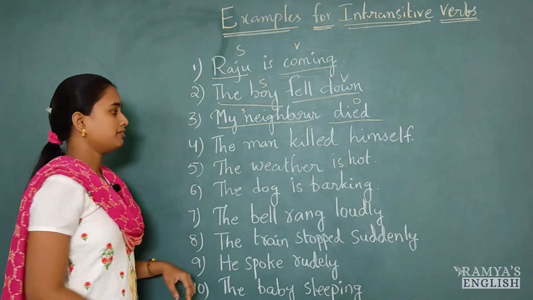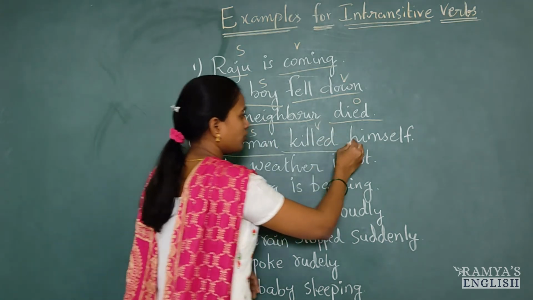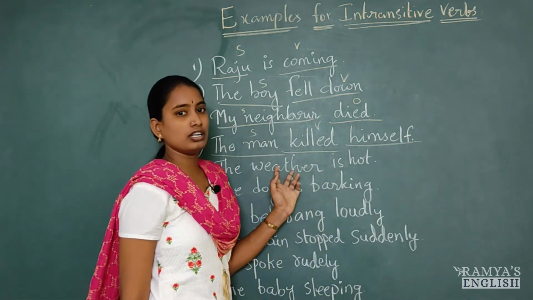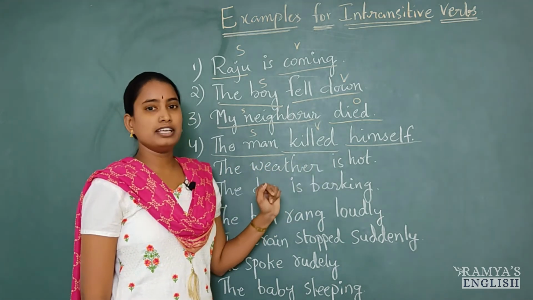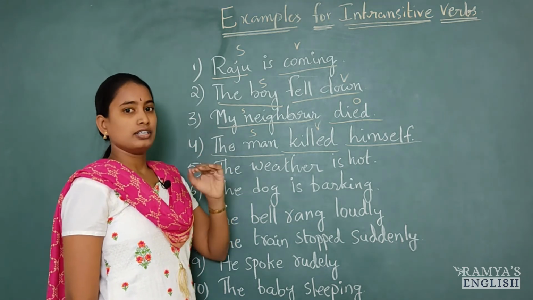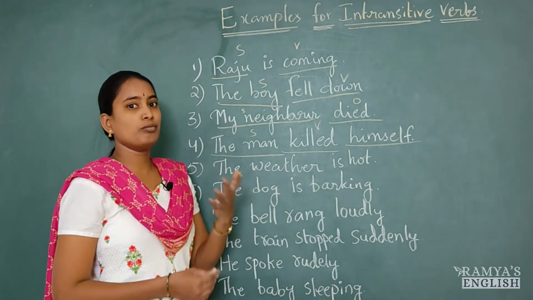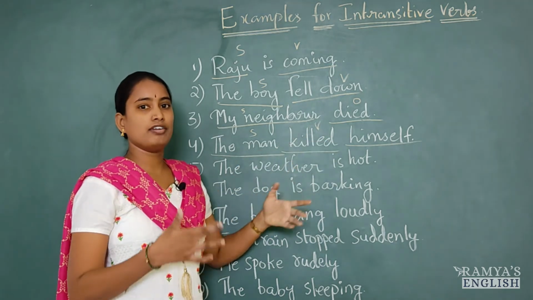The man killed himself. The man is subject, killed is verb, himself is what? Already we have learned the pronouns topic. Himself is reflexive pronoun. He is doing that himself, that's it. He is performing that action on himself. He killed himself, not others.